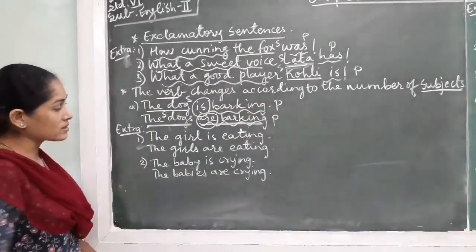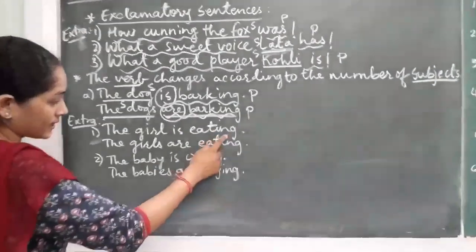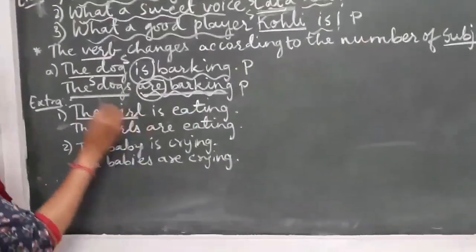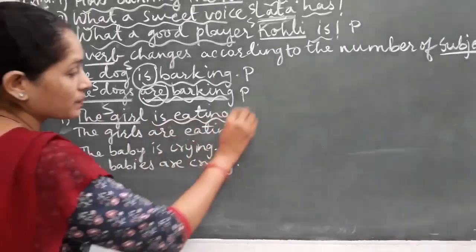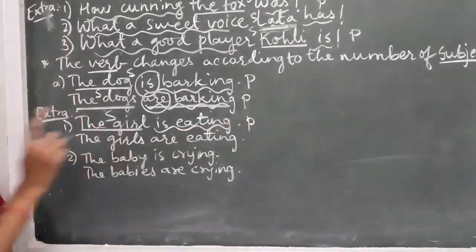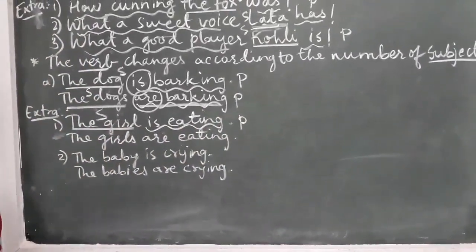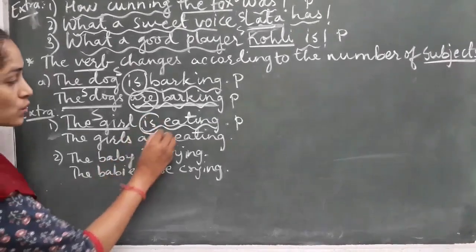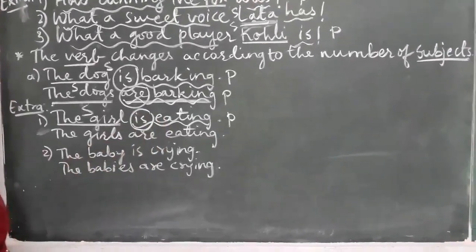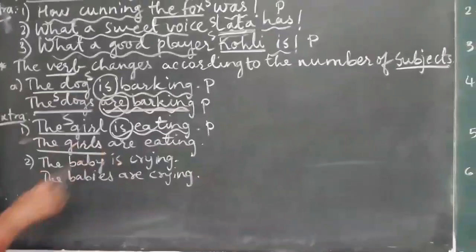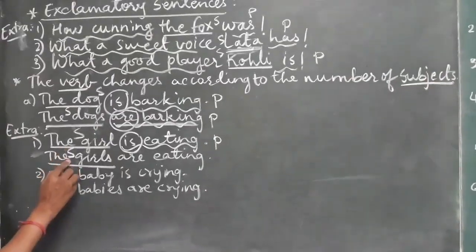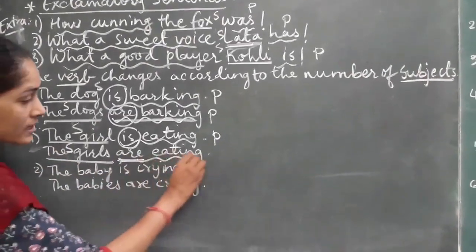Okay, extra sentences. The girl is eating. The girl is our subject, is eating is the predicate. The girl is the subject, which is singular, so here we are using is as a singular verb. Here the subject is plural: the girls is the subject, are eating is our predicate.